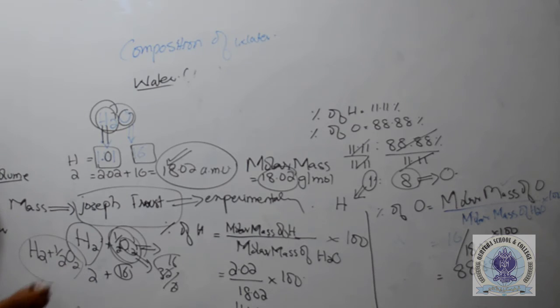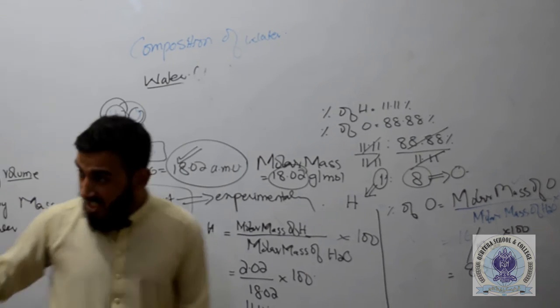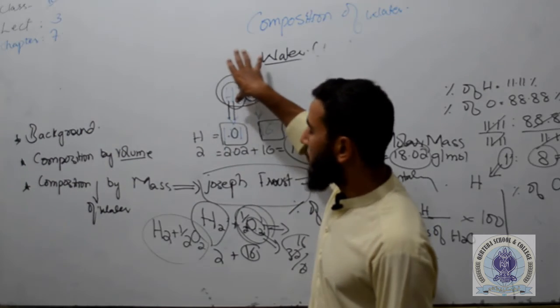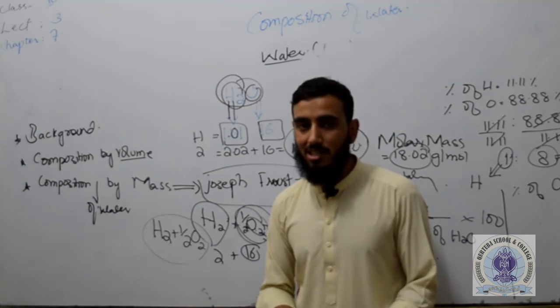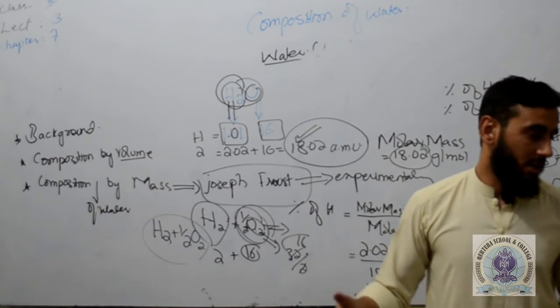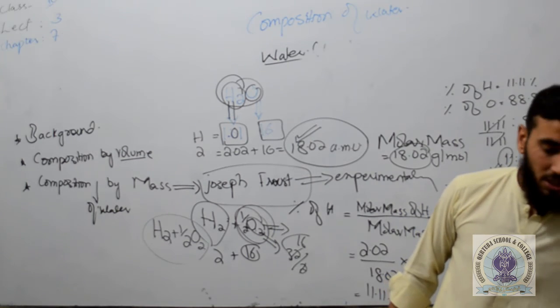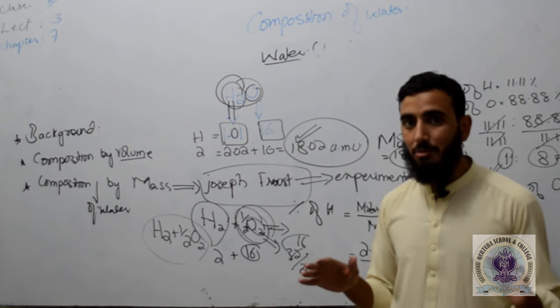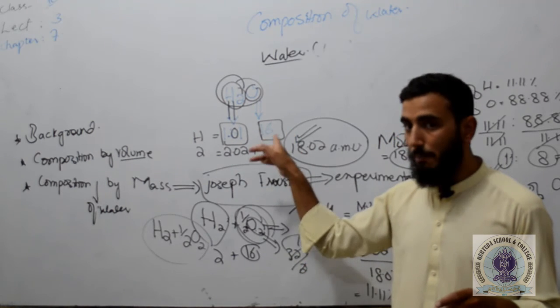So dear students, what we did today, we discussed the composition of water. In the first section, we threw light on its background. Before Henry Cavendish, water was called an element, but after Henry Cavendish's statement or experimental proof, we came to know that water is not an element, rather it's a molecular compound.